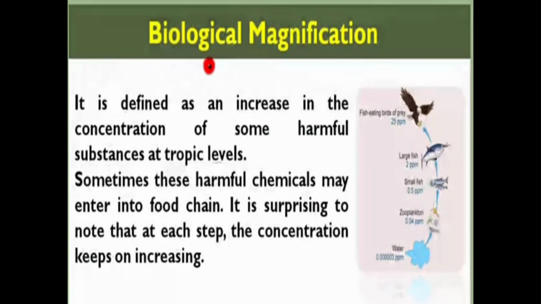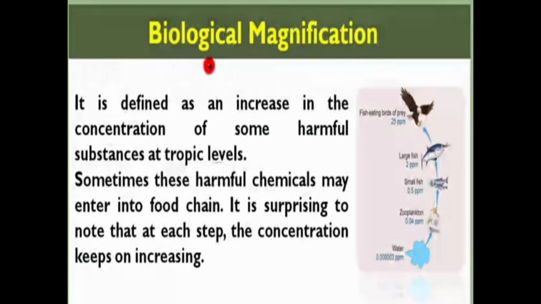Those pesticides consist of harmful chemicals. So these harmful chemicals are present, and they harm the environment also. As the food chain increases, the concentration of the harmful chemicals also increases.